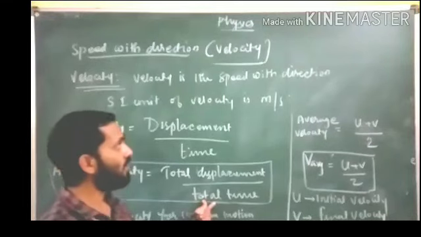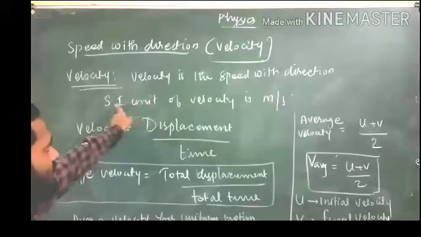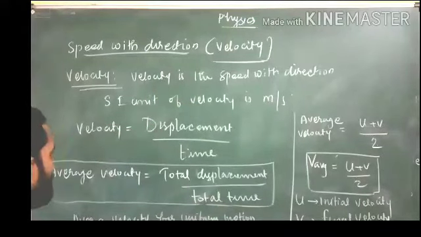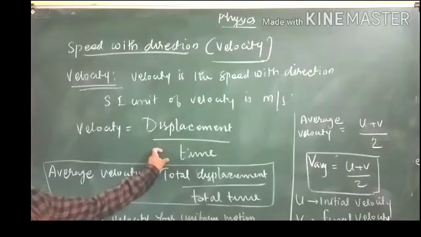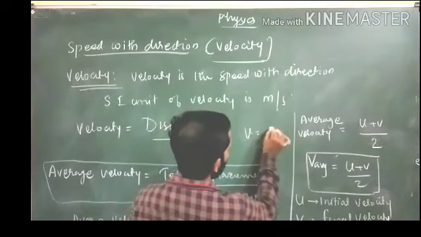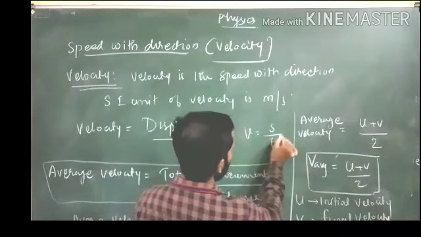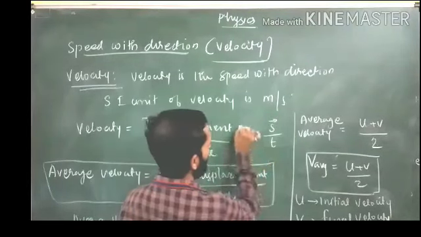Okay. So we have studied velocity. Velocity is the speed with the direction. SI unit of velocity is meter per second. Velocity is the displacement divided by time. So velocity will be equal to displacement divided by time. You can write this as vector s divided by time like this.